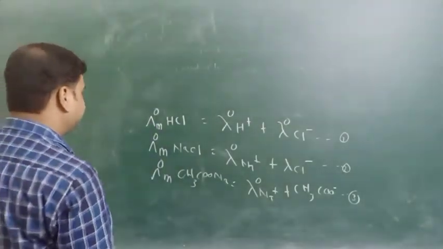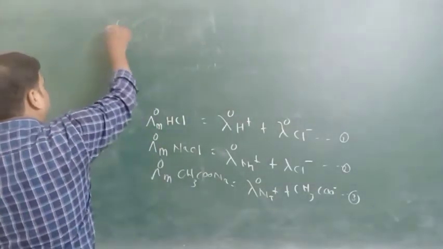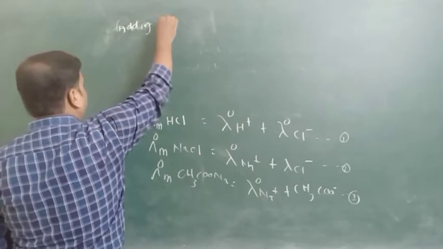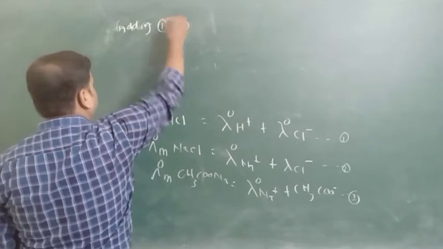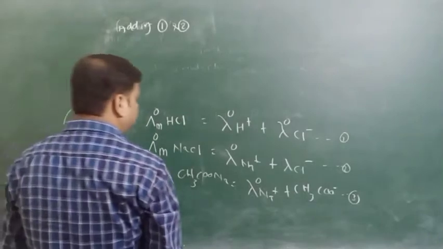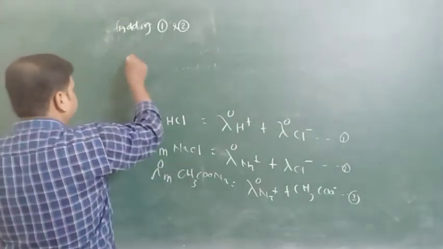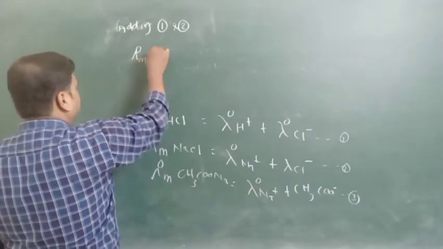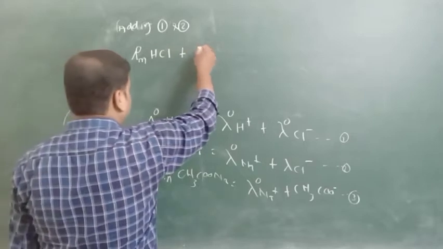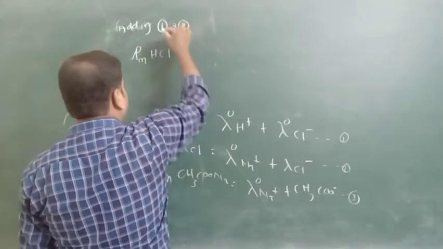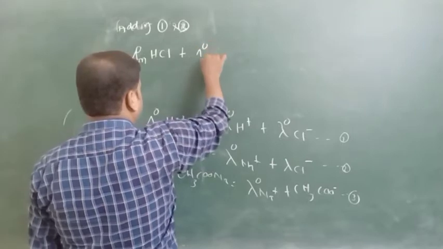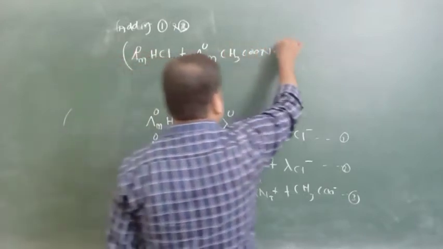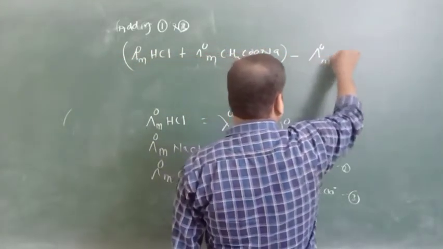By adding equation 1 and 2, HCl, plus equation 1 and 3, that is CH3COONa, then minus NaCl.